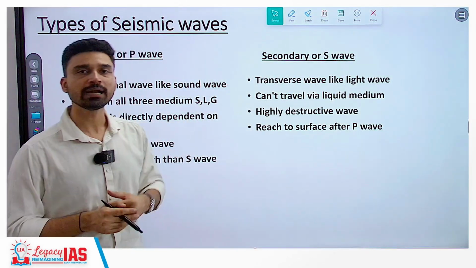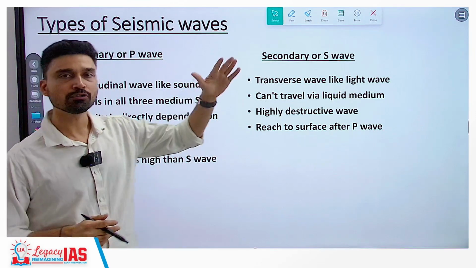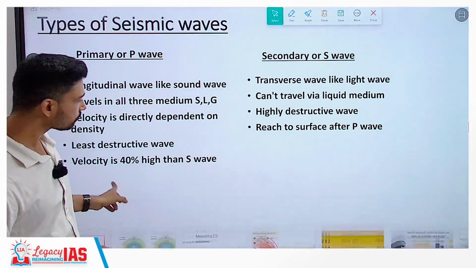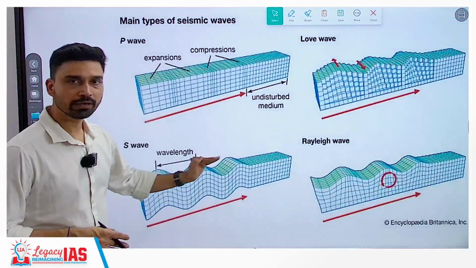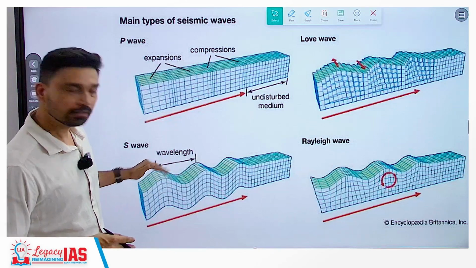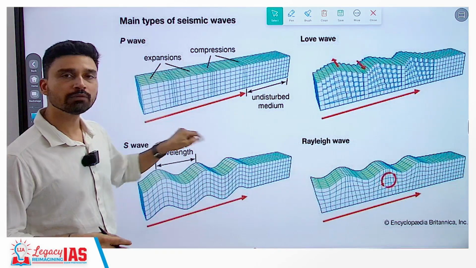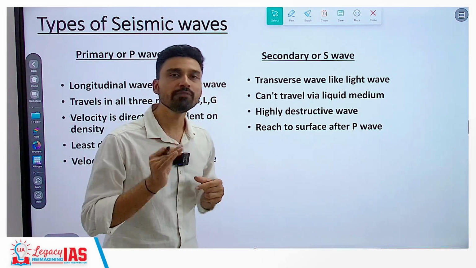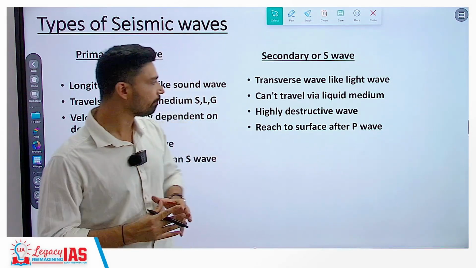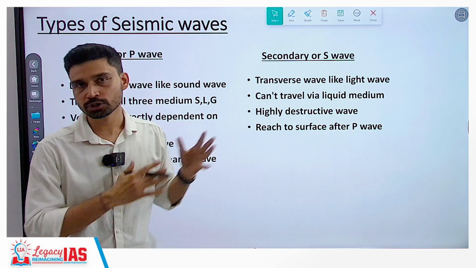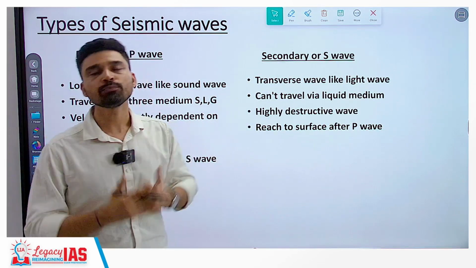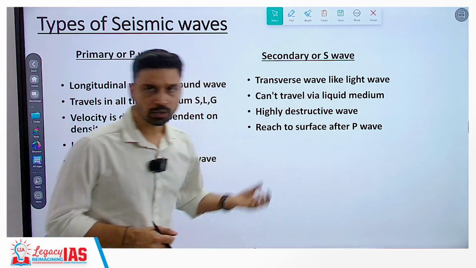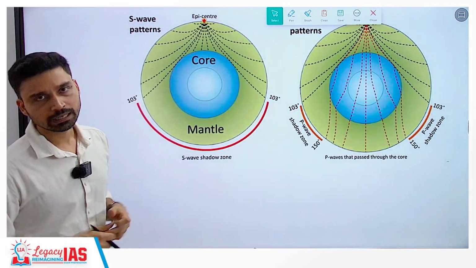On the other hand, if you look at the S wave or secondary wave, they travel in the form of transverse waves, as we have discussed already, creating a crest, that is the risen part of the wave, and the depressed part of the wave is called the trough. They cannot travel via liquid or gaseous media. S waves only travel through solid media. They are highly destructive, because when they pass through any structure, there is a high probability of extensive damage and shaking of that structure, and because they are slower than the P wave, they are recorded after the P wave.